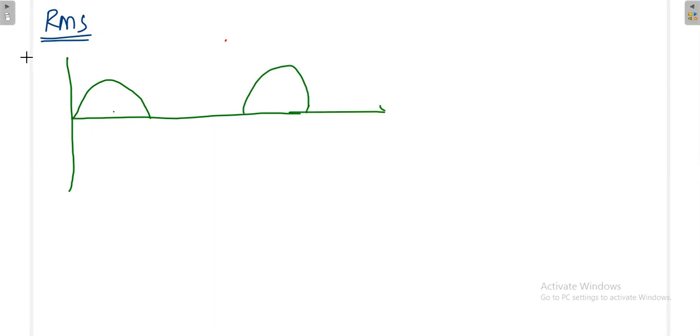Suppose your output is like this, then what is the RMS value of this one? This is 0, this is pi, and this is 2 pi, and then 3 pi, like this it goes on. Again this axis is called the omega t axis, because here it is angle. First, try to write this function mathematically.